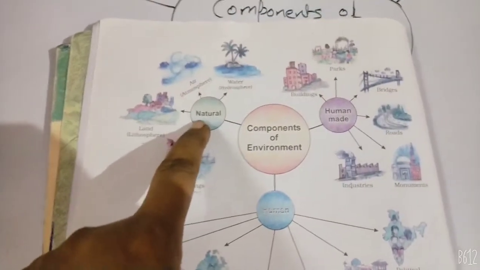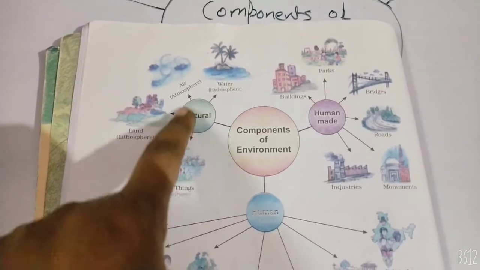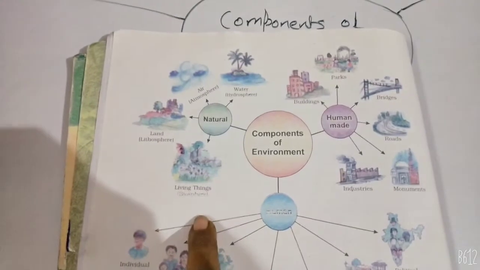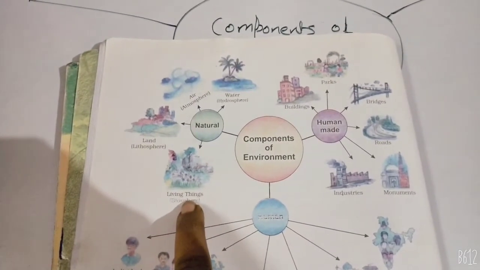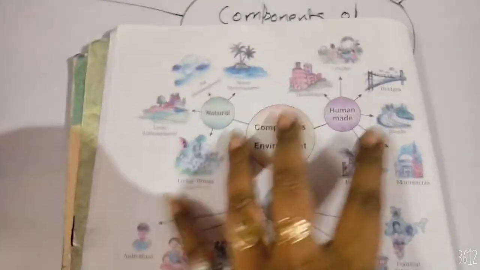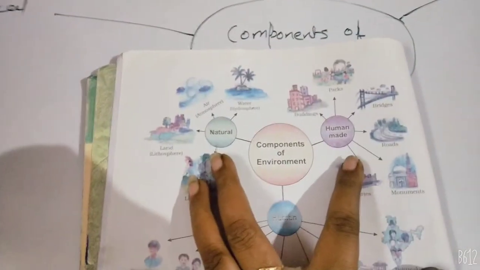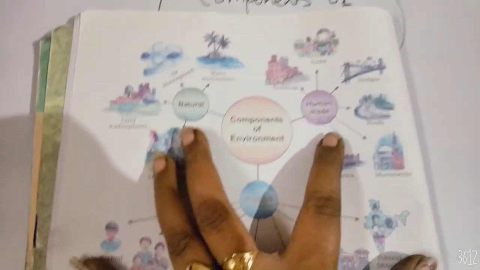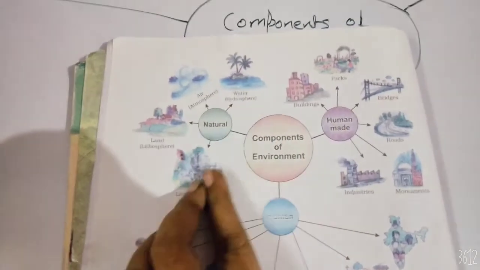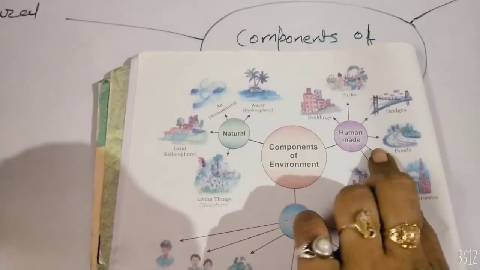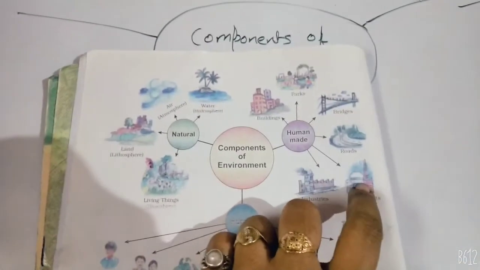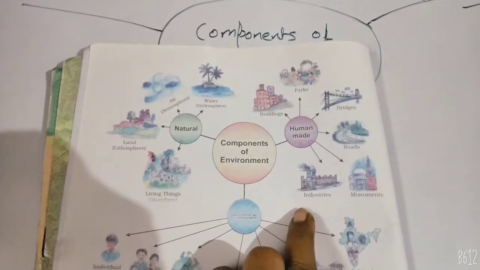Next is natural environment. Natural environment is air, water, land, living things. All these which nature has given us, that is the natural environment. So these two things I hope you understand, natural environment and human made environment. Natural environment are the things which nature has given us, like air, water, land, living things, and human made environments are parks, buildings, bridges, roads, monuments, industries.